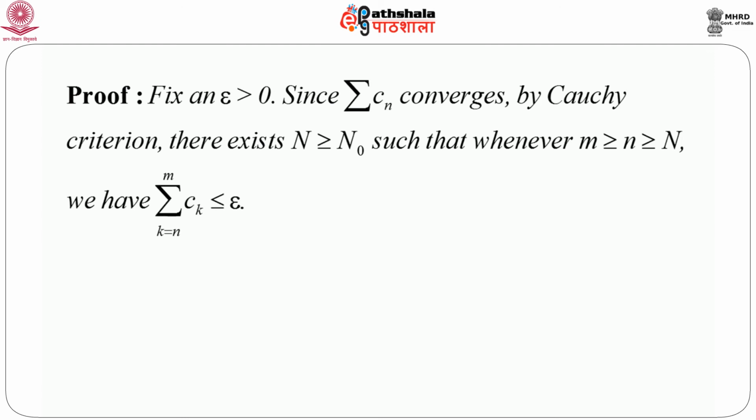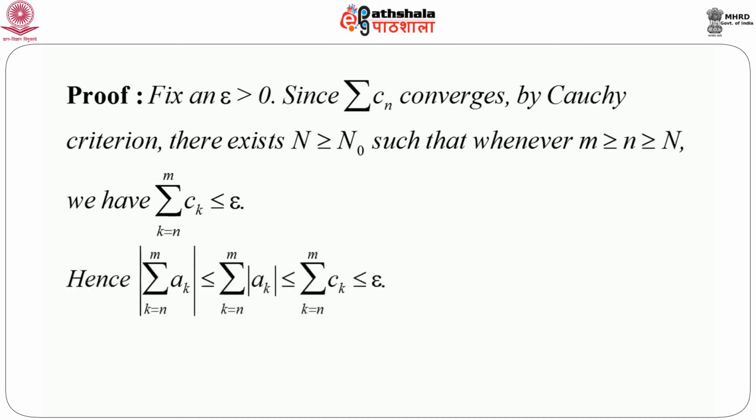First fix an epsilon, of course arbitrarily small but positive. Since it is given that summation cₙ converges, then by the Cauchy criterion, we can always find a capital N greater than or equal to n₀ such that whenever m is greater than or equal to n, which is greater than or equal to N, we will always have summation cₖ, k equals n to m, less than or equal to epsilon, for arbitrarily small epsilon but fixed for this problem. Now, it is obvious that the modulus of the sum of aₖ, k equals n to m, is less than or equal to the summation of the modulus of aₖ, just by a simple algebraic property of real numbers.